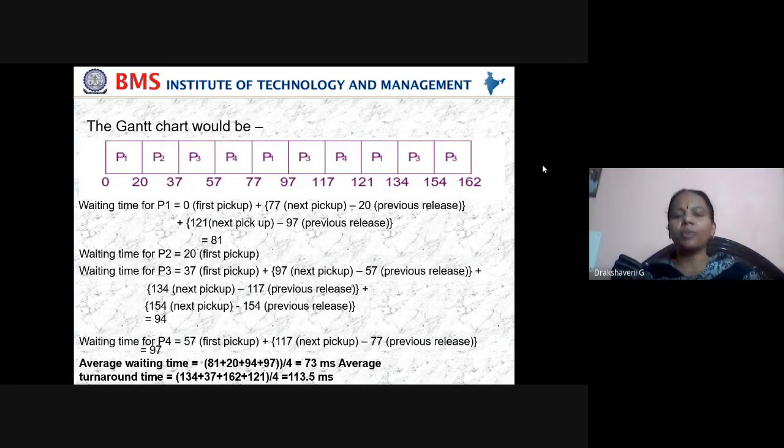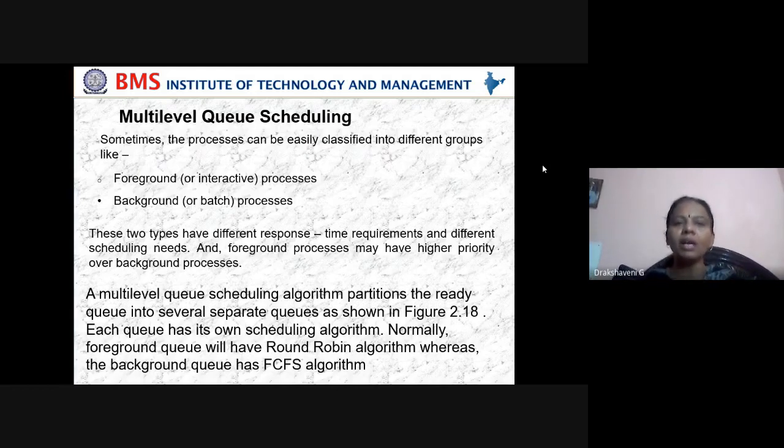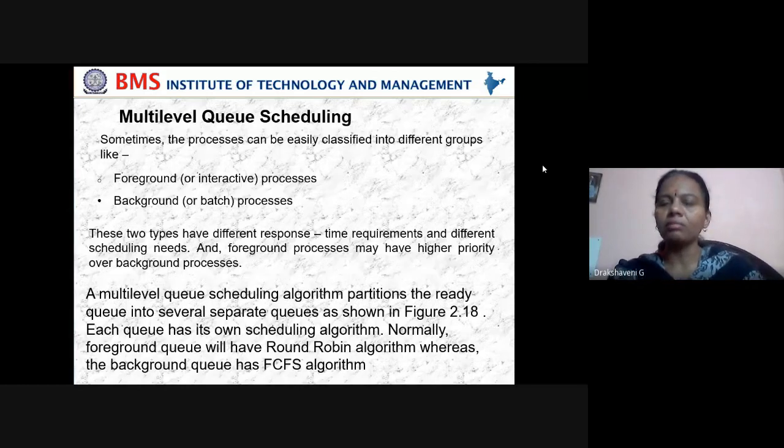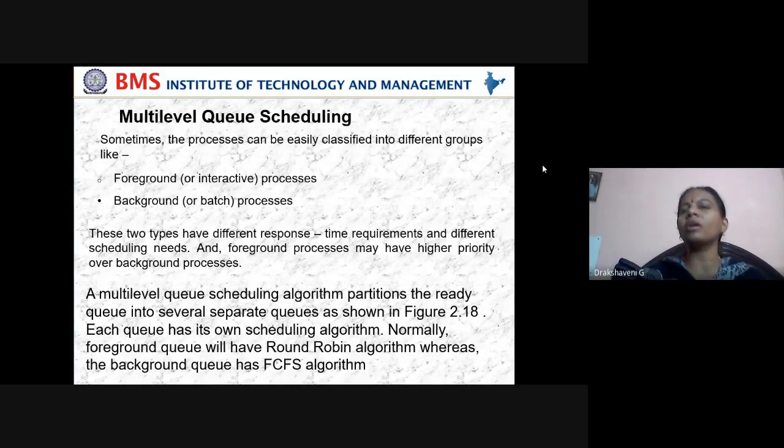Now we start with one more topic called multi-level queue scheduling. Multi-level means many. In the earlier cases, the problem in CPU scheduling was that they were using only one ready queue, and for that ready queue they had to implement one algorithm: either first come first serve, shortest job, priority, or round robin. It was difficult to execute the programs, and it was time consuming.